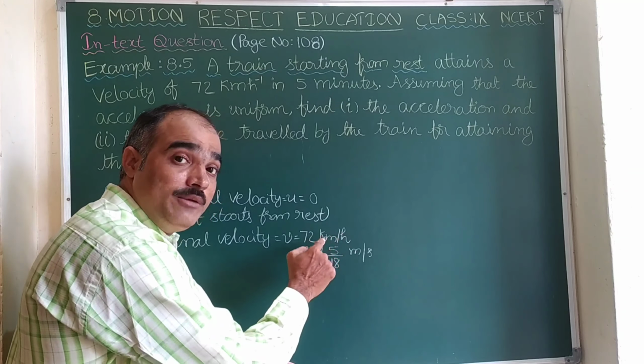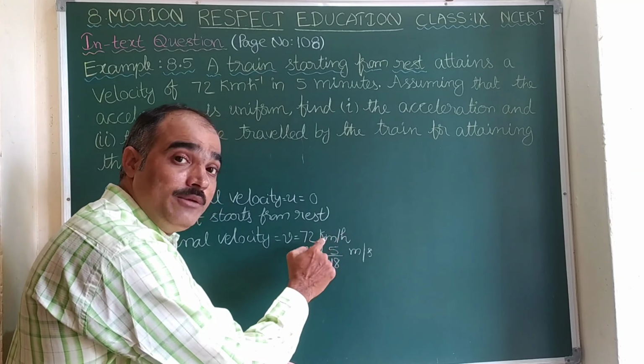The first equation is v is equal to u plus at. Second equation is s is equal to ut plus half at square. And third equation is 2as is equal to v square minus u square. Using any one of the equations, this problem can be solved. Here you observe, u is known, v is known, t is known, whereas a is not known. Out of these three, absolutely the first one is suitable.